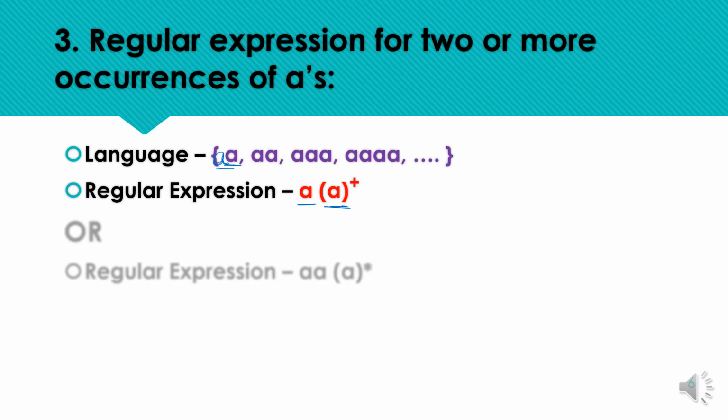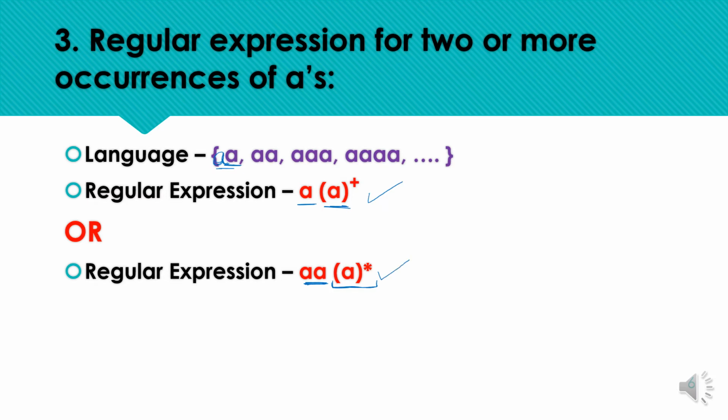So here we are getting single a as a minimum required condition and single a over here. So that means 2 or more occurrences of a. Okay, or we can represent the regular expression like this also, double a as a minimum requirement. After that we can have second pattern with a star, means 0 or more symbols. So we need at least 2 input symbols as a for acceptance. Okay, so we can represent the regular expression in either of the forms, either this form or this form. The expressions mean the same.